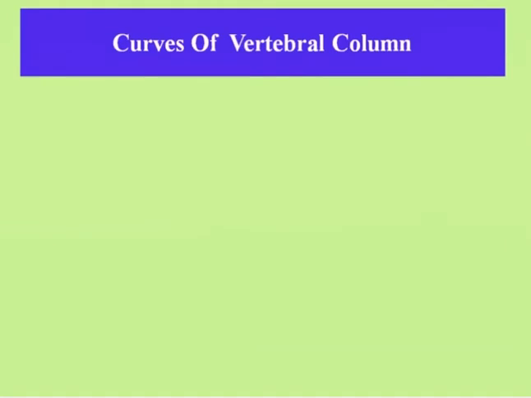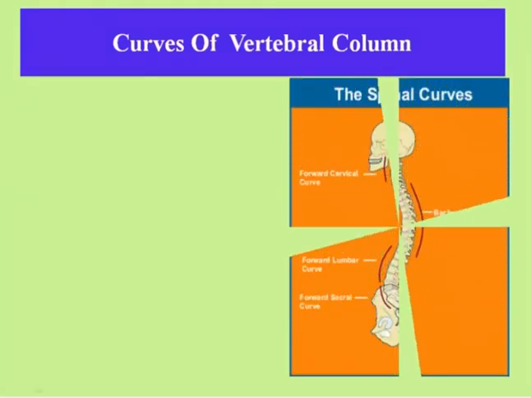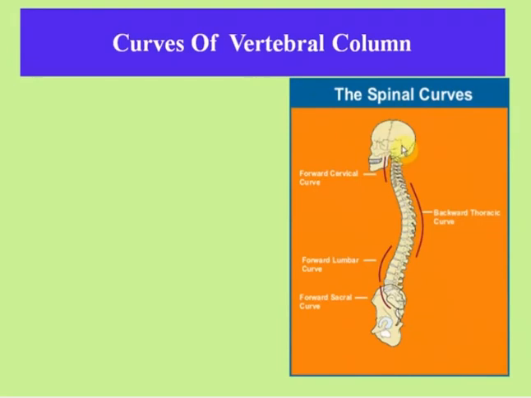Now, curves of the vertebral column. When we view the vertebral column laterally, it presents several curves, like the cervical curve, thoracic curve, lumbar curve and sacral curve, which correspond to the different regions of the column.